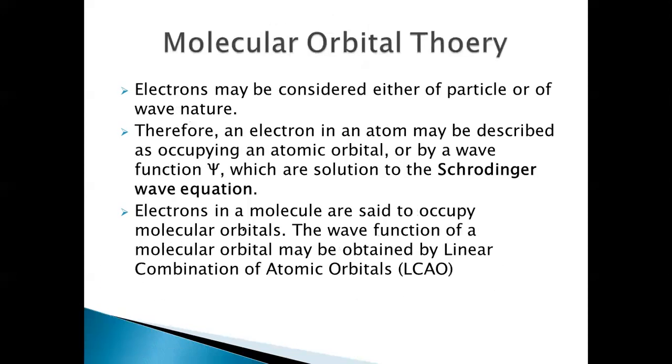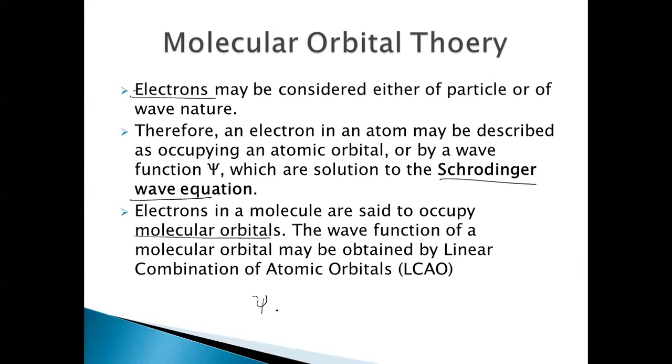According to molecular orbital theory, the atomic orbitals will result in the formation of molecular orbitals. First of all, let us understand that electrons have both wave nature and particle nature. So the electrons in atomic orbitals can be described by a wave function psi, which is a solution to the Schrodinger equation. The electron in a particular atom, in an atomic orbital, is described with the wave function psi.